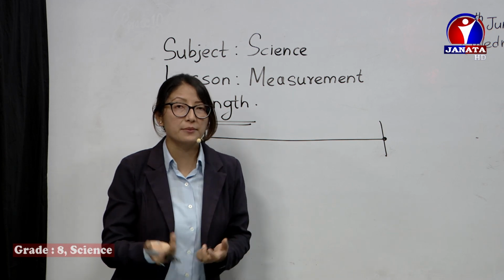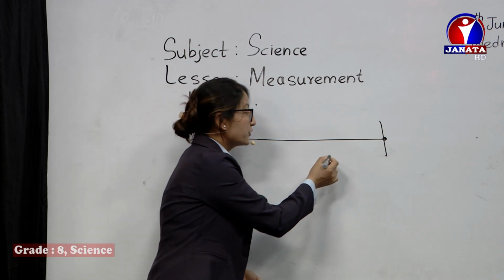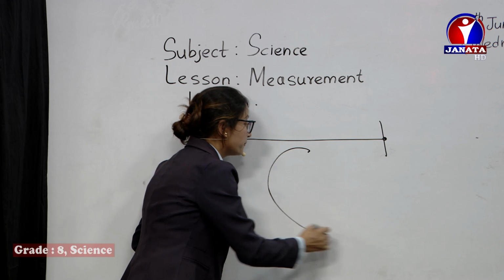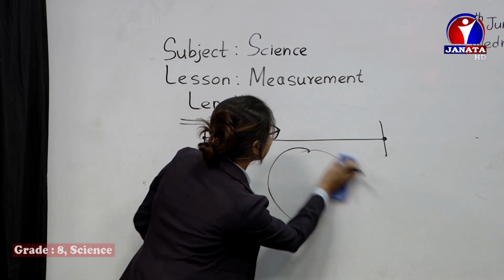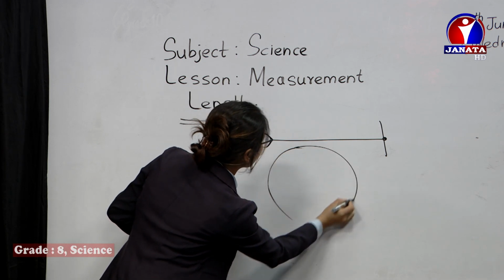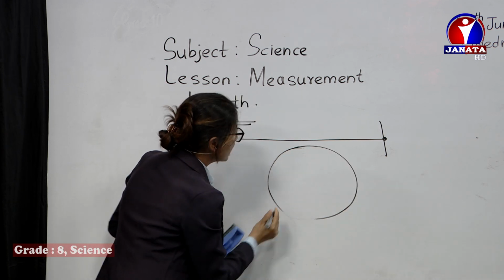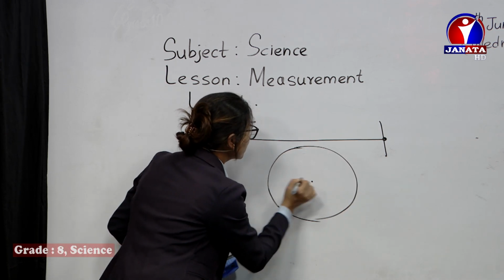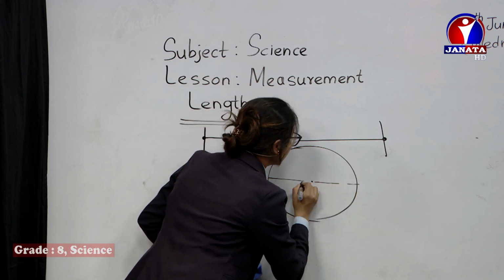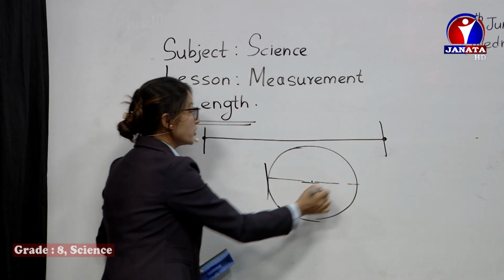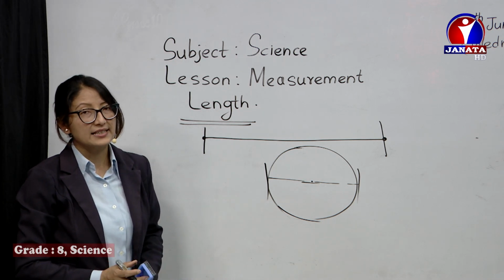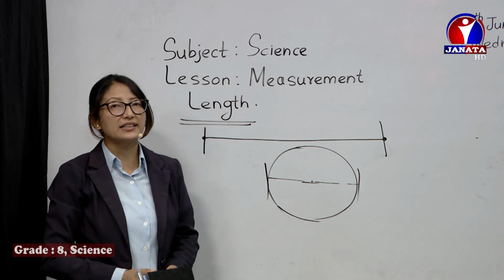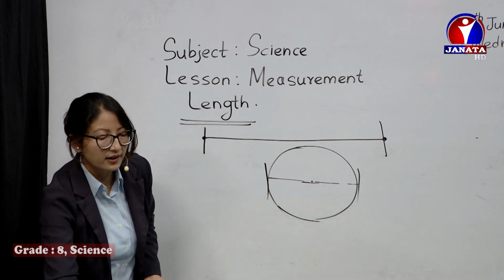Or maybe the diameter of a circle. For example, the diameter of a circle we can take as a length. Suppose here is the center; from this point to this point, how far they are, that can also be taken as length. Diameter or thickness, these can come under length.